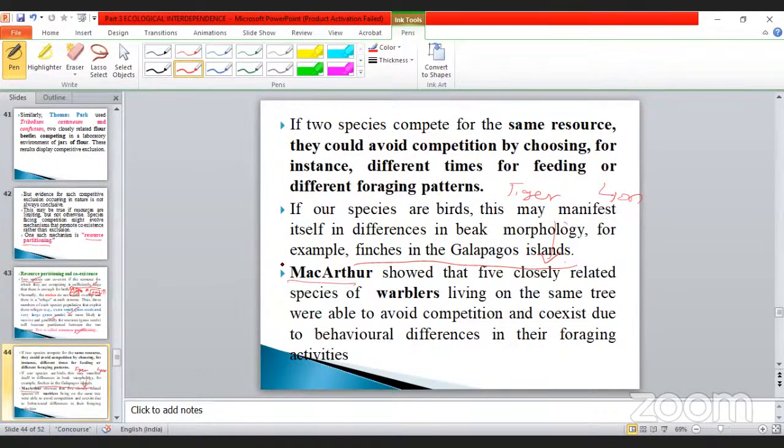Don't forget, my dear students, one of the scientists, MacArthur, showed that five closely related species of warblers living on the same tree, a single tree containing five species, were able to avoid competition and coexist due to behavioral differences, for example in their foraging activities. How will it be? See here, just imagine.